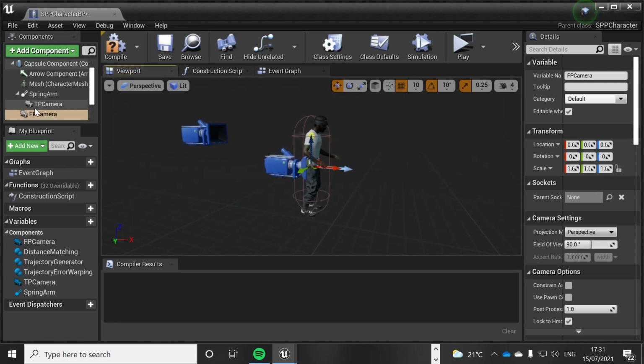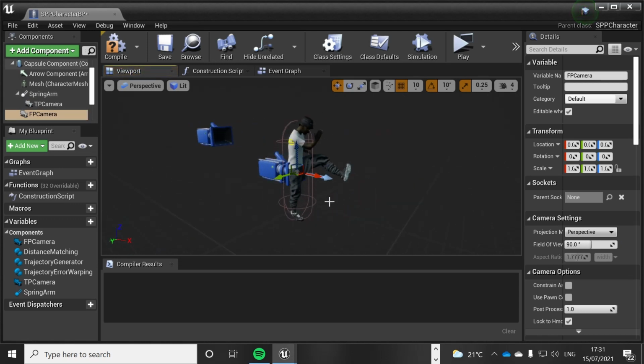Now, as you can see here, that's the third person. The first person camera here is spawned in the middle. We want this, however, to be in a position in which it's realistic, so around the head area. From playing games before, I've always found somewhere around the neck is more realistic because you encompass more of the hands.